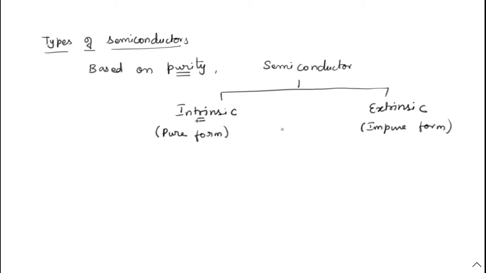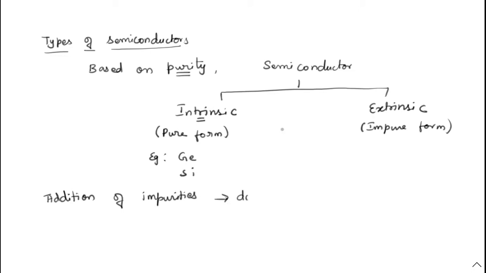So how can we define intrinsic semiconductor? Intrinsic semiconductors are nothing but the pure form of semiconductor. As we know well, the examples for the semiconductor are germanium and silicon. When we come to the extrinsic semiconductor, it is the impure form. What is the meaning of impure form? Let us discuss that part. The addition of impurities is called doping.